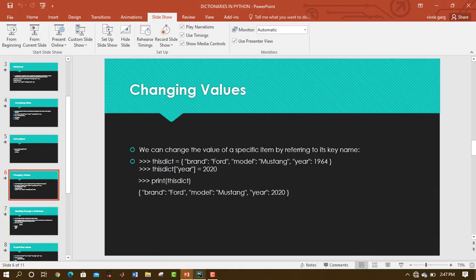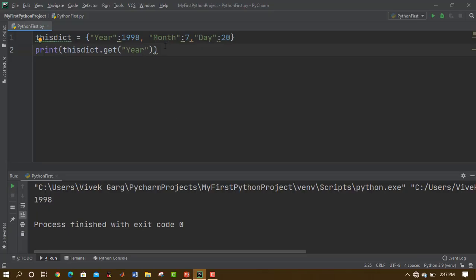Let me show you on PyCharm now. Okay, so to change the value, what I would do is this dictionary, inside the square brackets, I would pass the key name, suppose year, that I want to change to say 1997, because I discovered I was born in 1997, not in 1998.